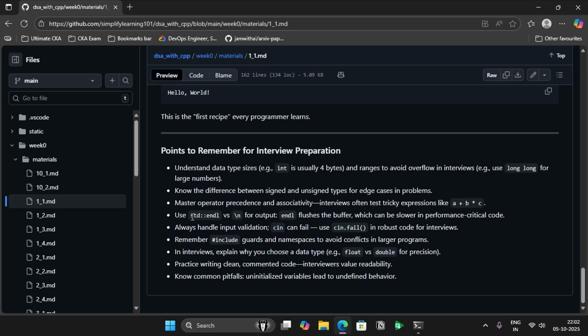Now use endl instead of \n for output, because endl always flushes the buffer. Always handle input validation. For example, cin basically can read literally anything, multiple lines of data, etc., unlike C. So cin is more powerful.